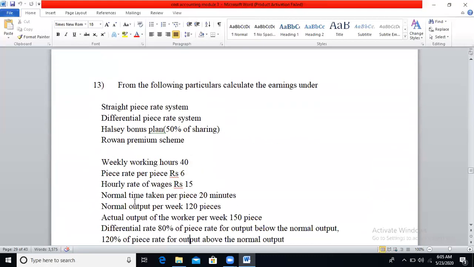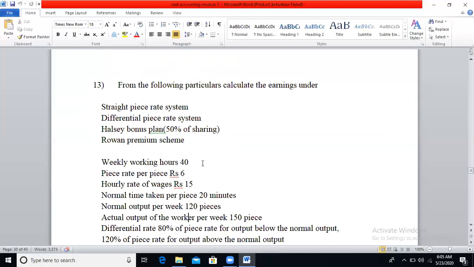The next problem is, from the following particulars, calculate the earnings under straight piece rate system, differential piece rate system, Halsey bonus plan, that is 50% of sharing. Halsey plan is also known as 50 is to 50 plan or 50% of sharing. Why means bonus will be taken 50% of time saved by the worker. Rowan premium scheme.